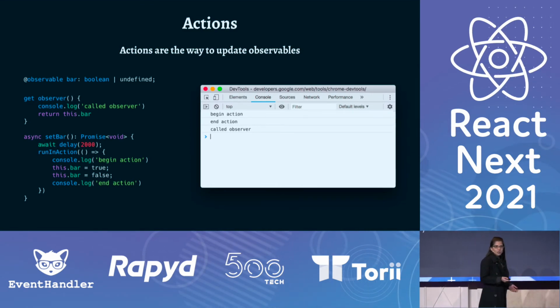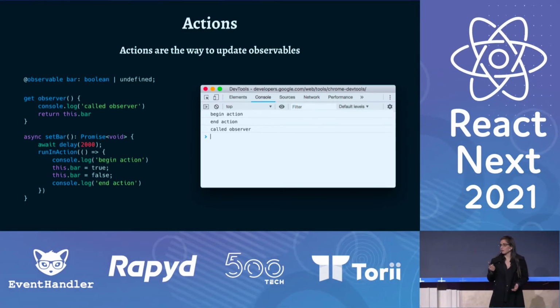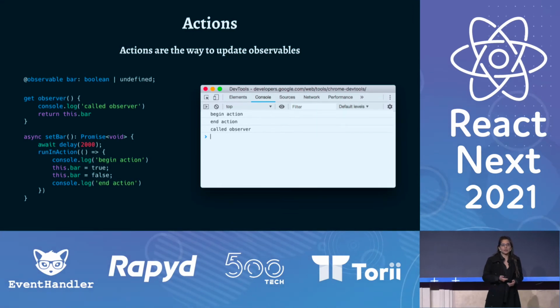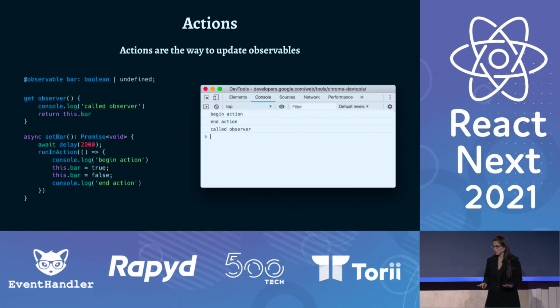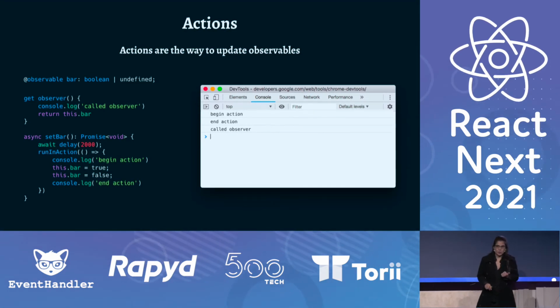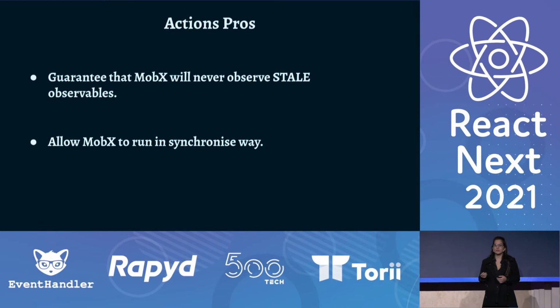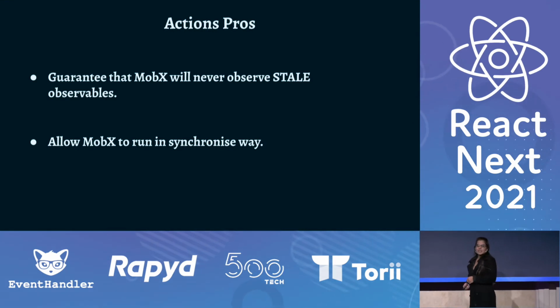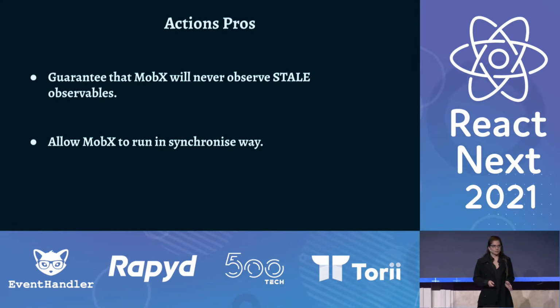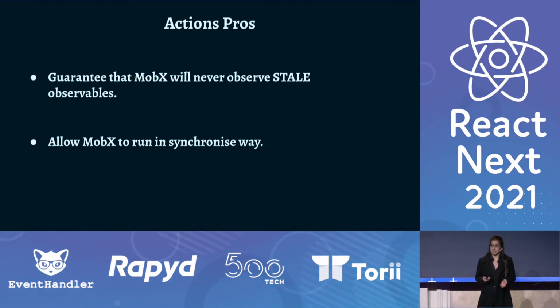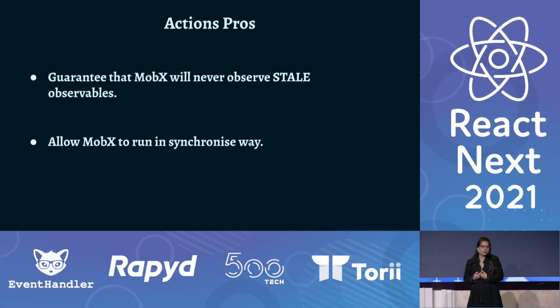Actions are very cool because of two reasons. The first is that they guarantee that MobX will never observe stale observables. And the second is that they allow MobX to run everything in a synchronized way, which makes debugging and stack tracing much easier.